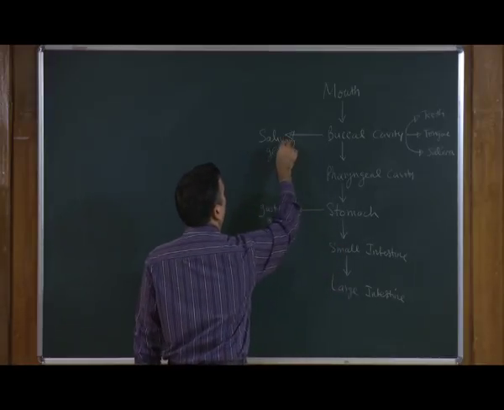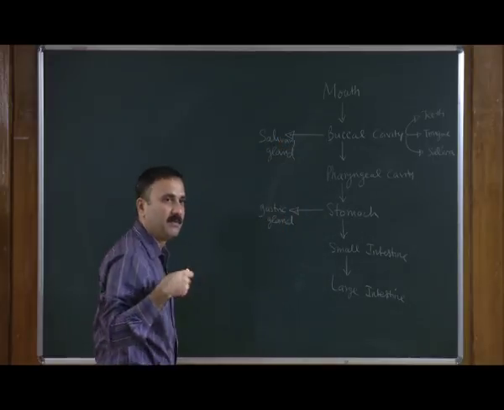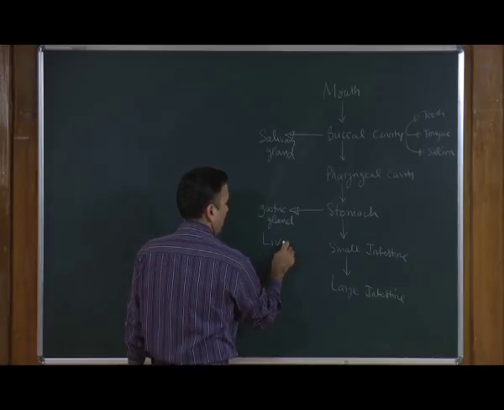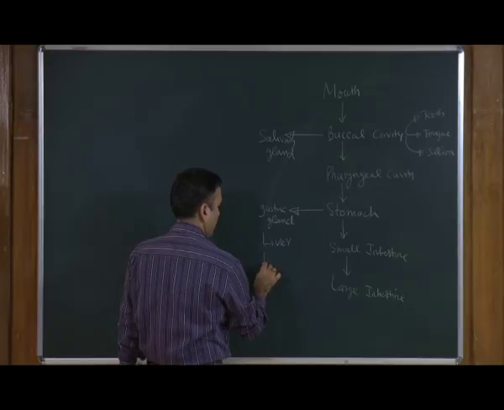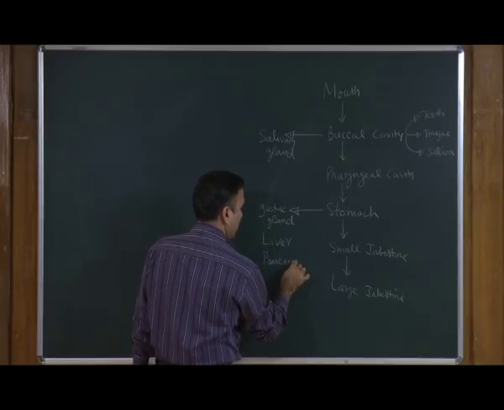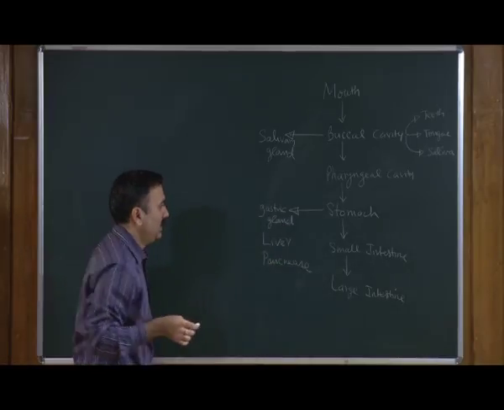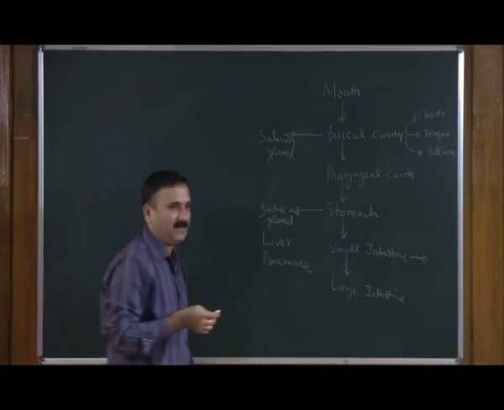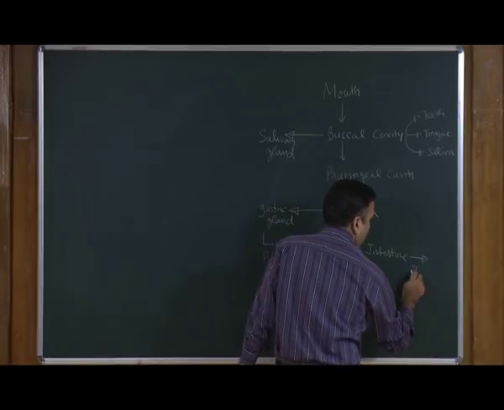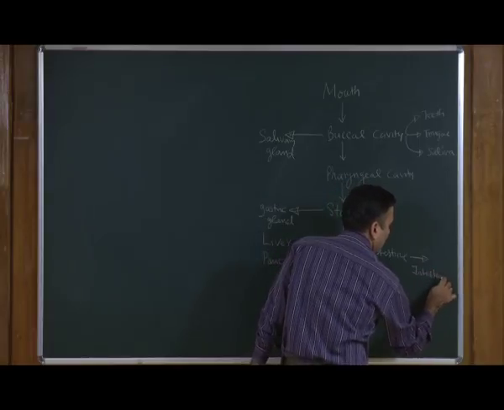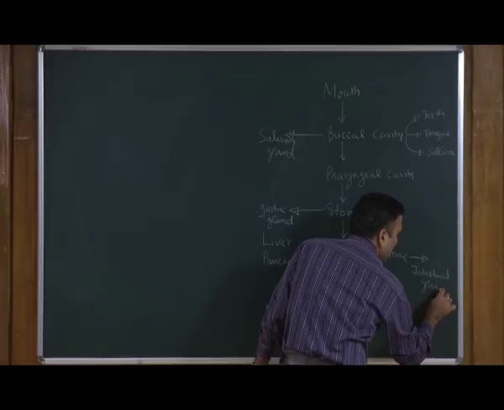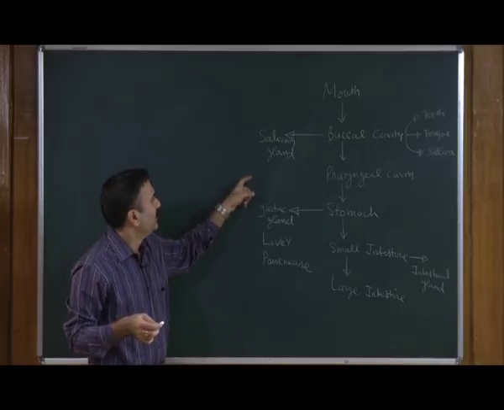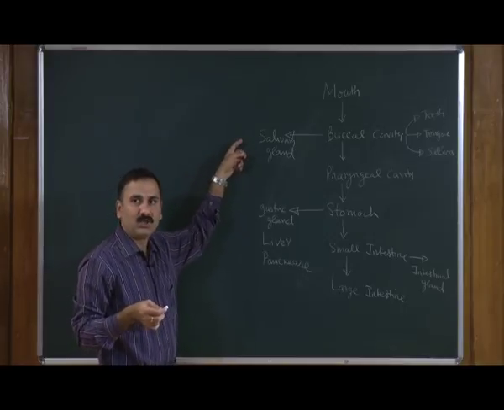Then, apart from salivary glands and gastric glands, we have some different glands which are also present, and these are the liver, pancreas, and we also want to discuss the glands present in the small intestine, and these are called intestinal glands.